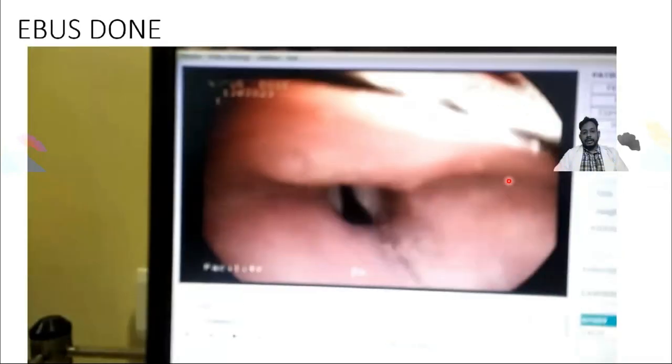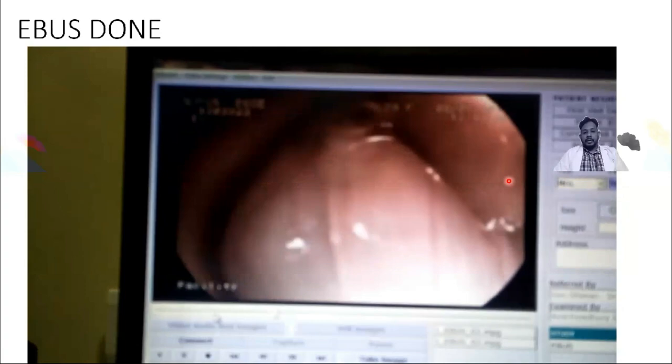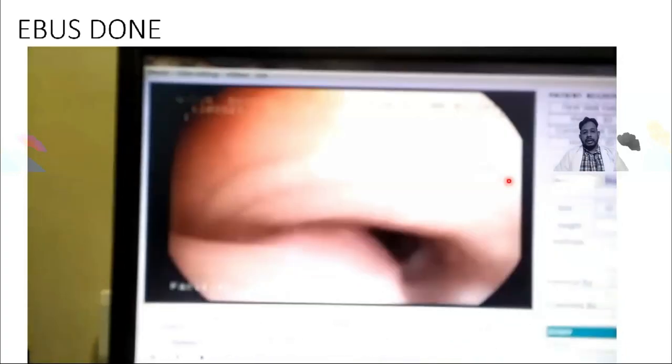We did an EBUS, the endobronchial ultrasound. You can see this is the vocal cord, and we are going into the trachea. You can see the tracheal rings. We are about to reach the carina.